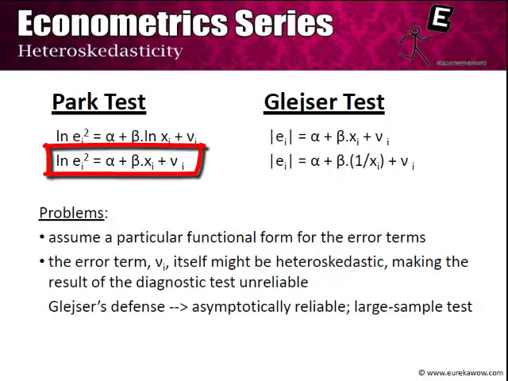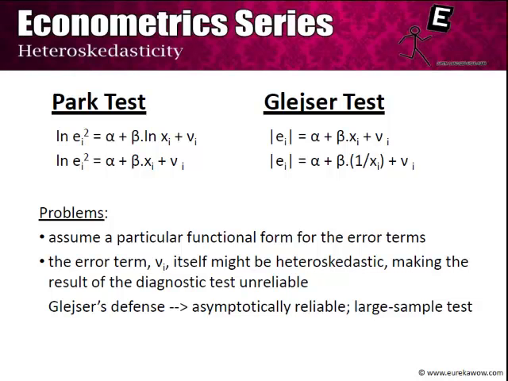In contrast, there is another family of tests which is the Glejser test, which instead of taking the square of ei and then taking the logs, it takes the absolute value of ei, and it can take a lot of functional forms. The two functional forms that we are giving here as examples are mod of ei is equal to alpha plus beta xi plus vi, and mod of ei is equal to alpha plus beta 1 by xi plus vi. So in one we are assuming that it is a linear dependence, on the other we are assuming that there is a reciprocal relationship.